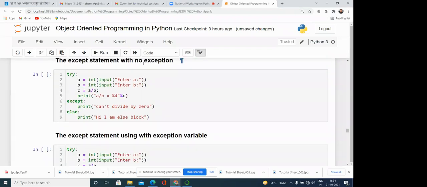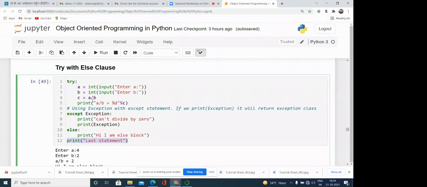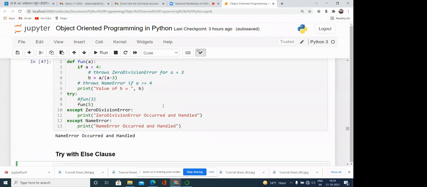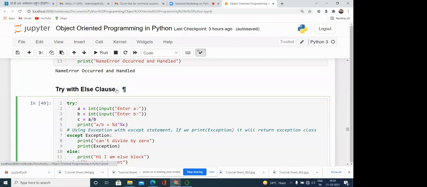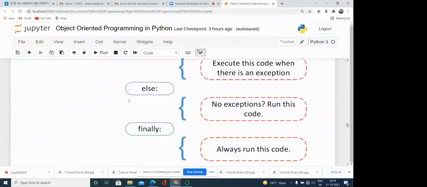The except statement with no exception. With no exception means there are two ways. Either we can write the except block mentioning the exception class. One thing you need to understand is what is happening here. While we are generating the exception, like c is equal to a divided by b, if b is 0, then at this particular point PVM generates the object of the divide by 0 exception class. Divide by 0 error is the class name over here.